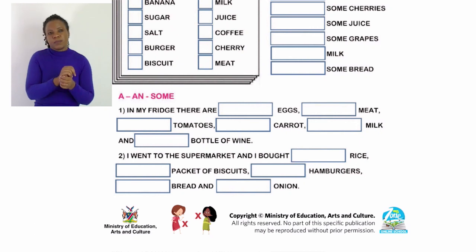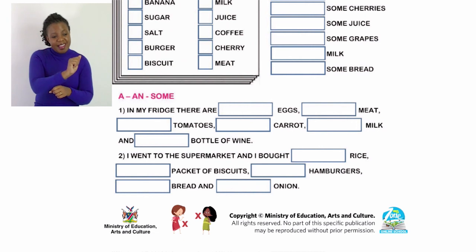Or if you say a packet of, then it becomes plural. For example, a packet of biscuits, a packet of sweets. And where we use an, again, it's singular. Like an egg, an orange, an envelope. But where we use some, it means we cannot count.